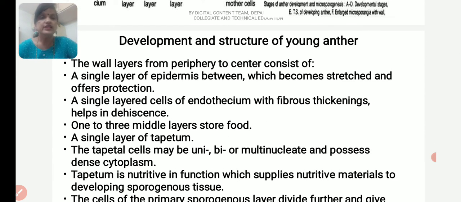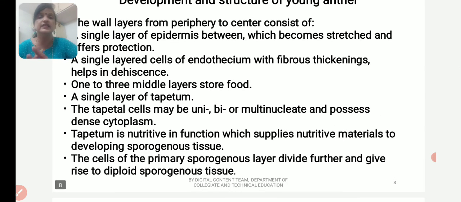The wall layers from periphery to center consist of a single layer of epidermis, which becomes stretched in the mature anther, and it is for protection. Then a single layer of endothecium with fibrous